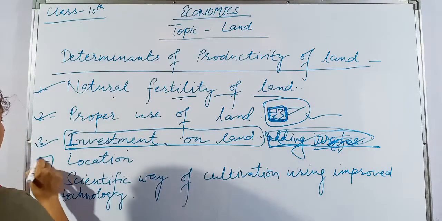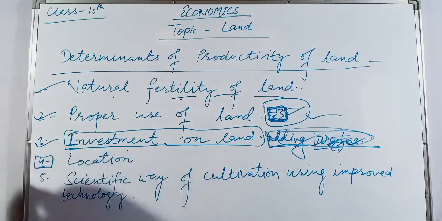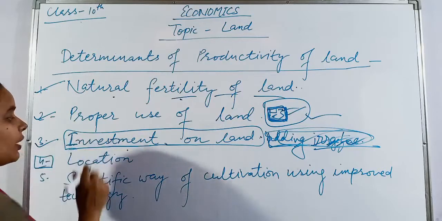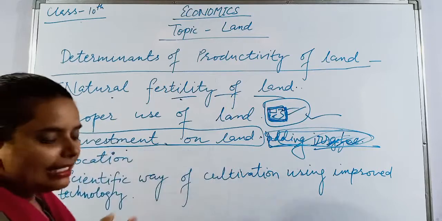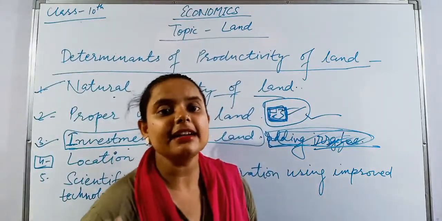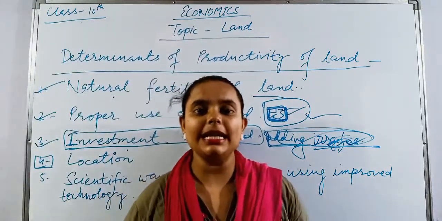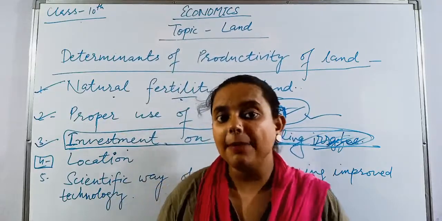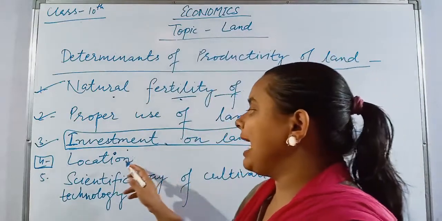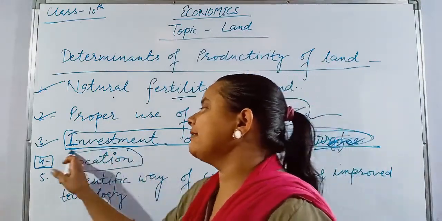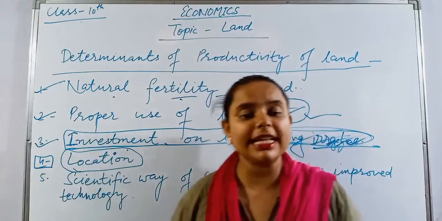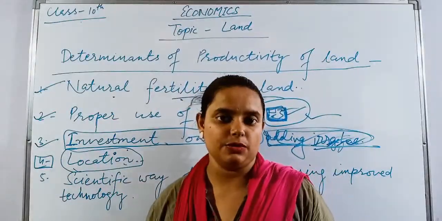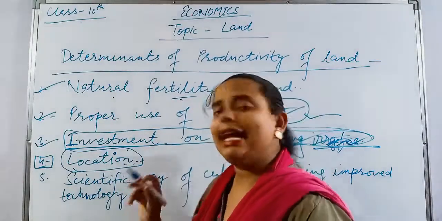Next is location. Now see, location of land. Location of land means if a land is situated near a river, that particular land is more useful for agriculture. But on the other hand, if the land is situated near a railway station or a bus stand, we can utilize that land area for making a warehouse or anything else.